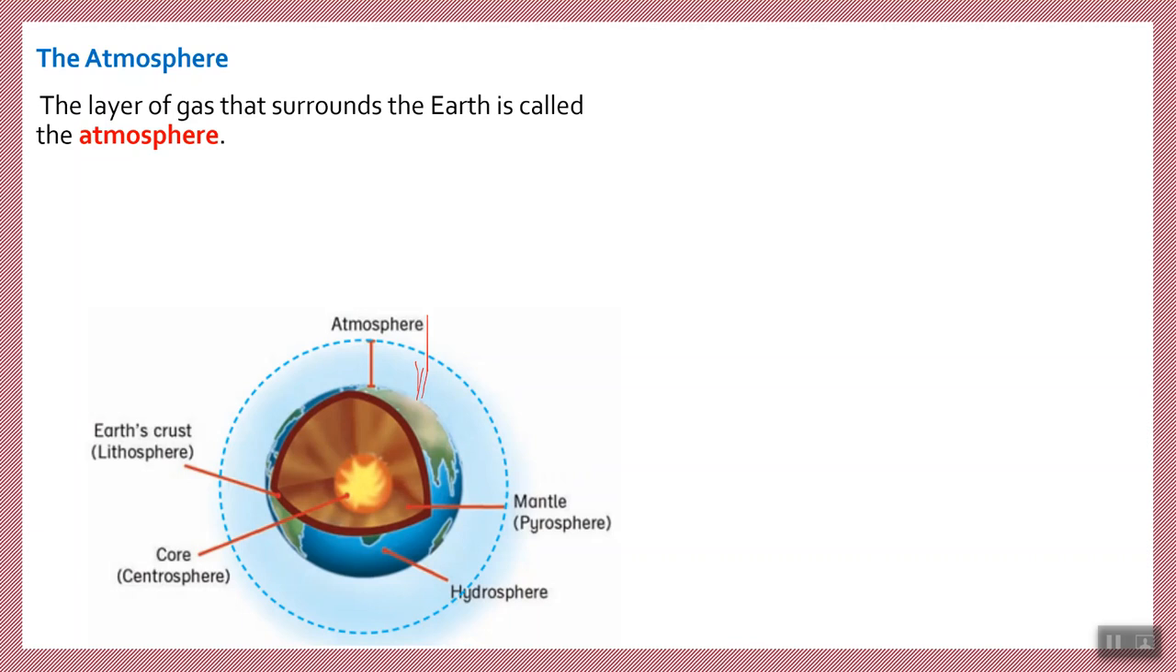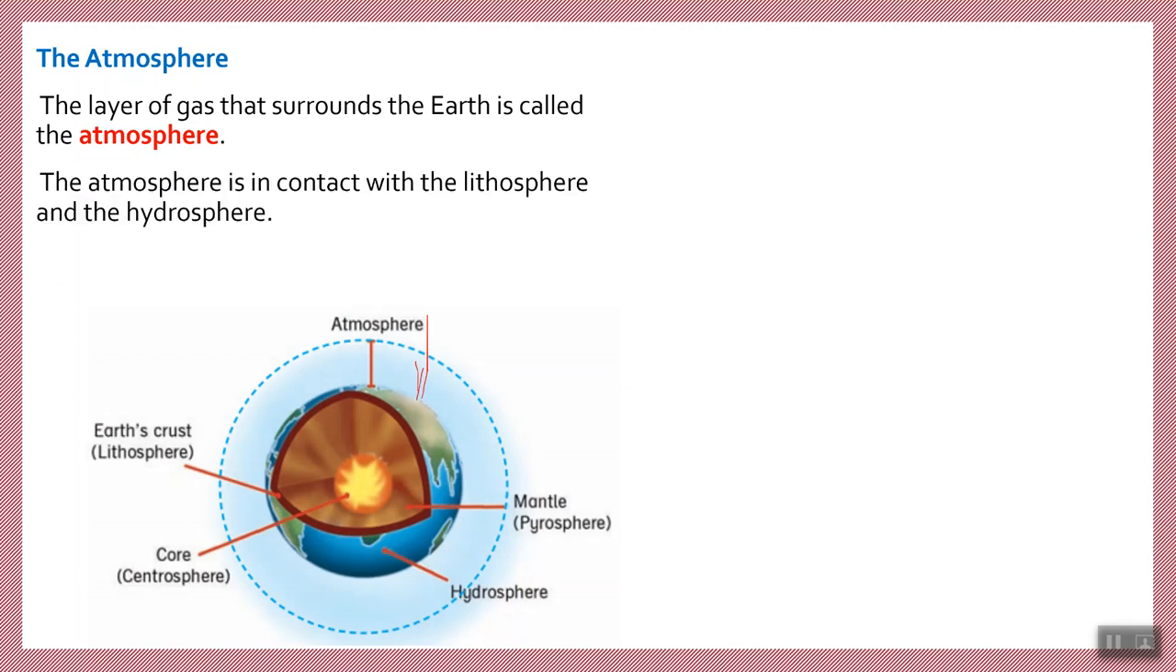Like for example oxygen, which is very important for us. Without oxygen we cannot live, we cannot survive. The atmosphere is in contact with the lithosphere and hydrosphere, and that's why it is hard to live inside the Earth, for example inside the mantle. Why? Because there is no atmosphere there. We can say that there's not enough oxygen there.